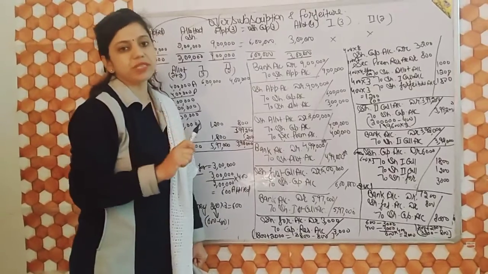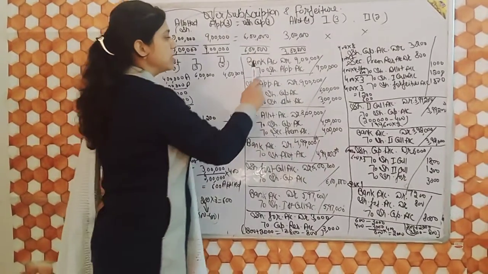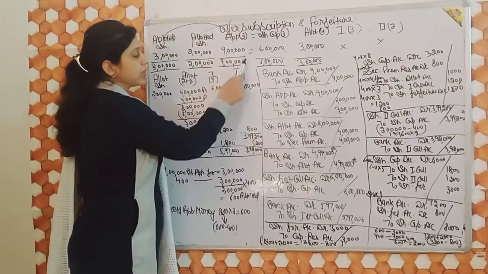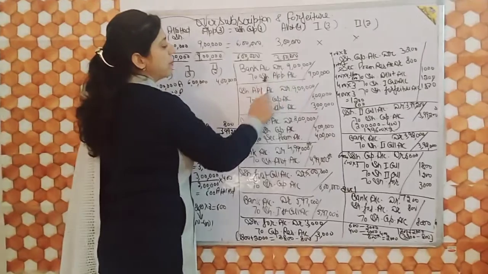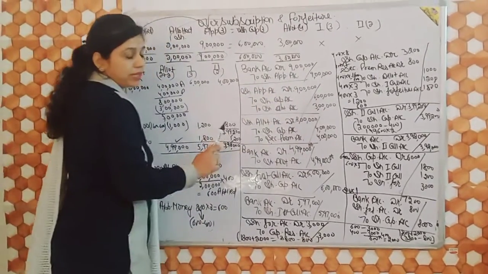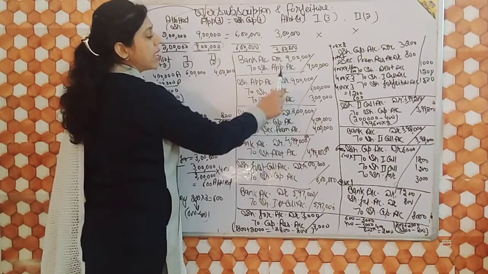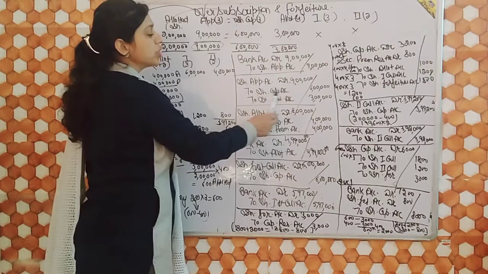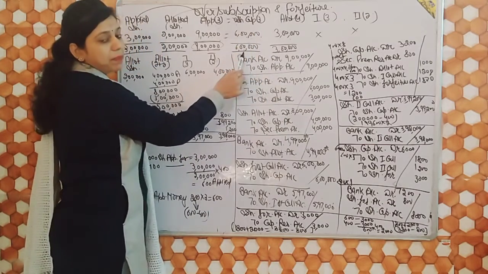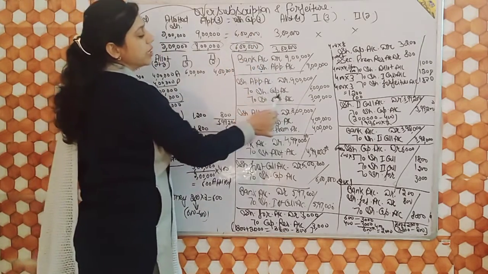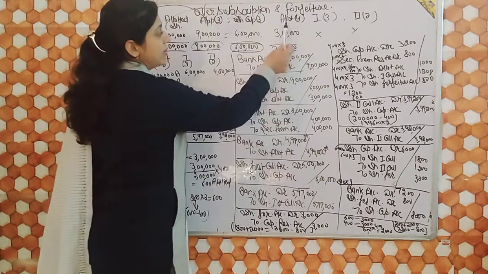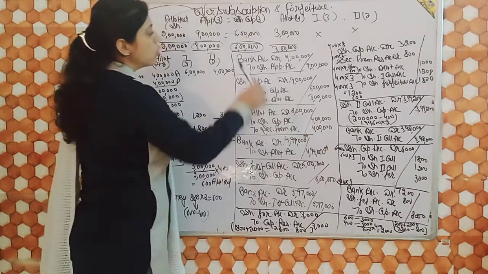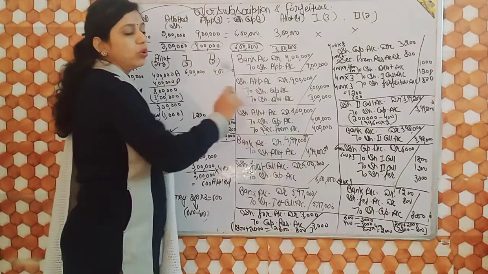On the basis of this table, you can make two journal entries. The first one is bank account debit to share application. See the column of application. We will receive 9 lakh. So bank account debit to share application 9 lakh. After that, share application account debit. Application is credited with 9 lakh, so it must be debited with 9 lakh, to share capital. See the column of share capital. Total is 6 lakh, so share capital will be 6 lakh. And excess money adjusted on allotment, 3 lakh. So here we will write 3 lakh. On the basis of the first table, we make only two entries.